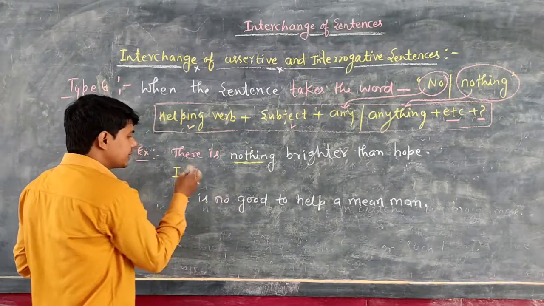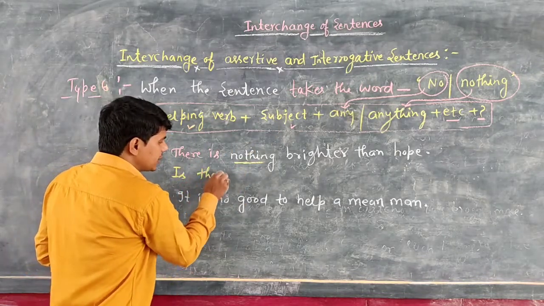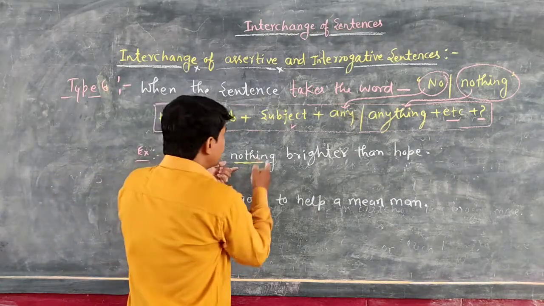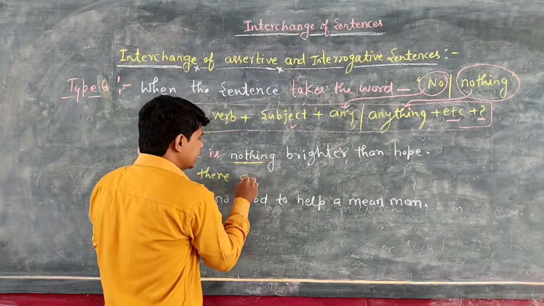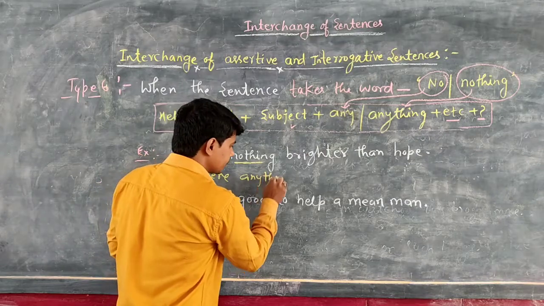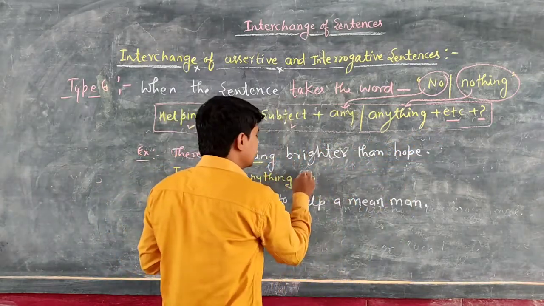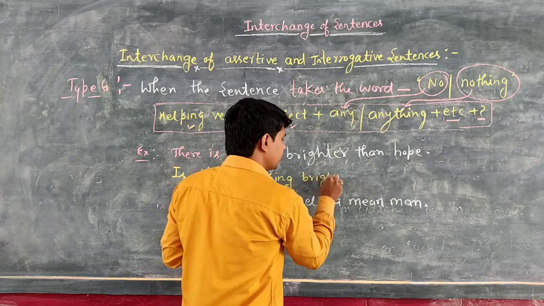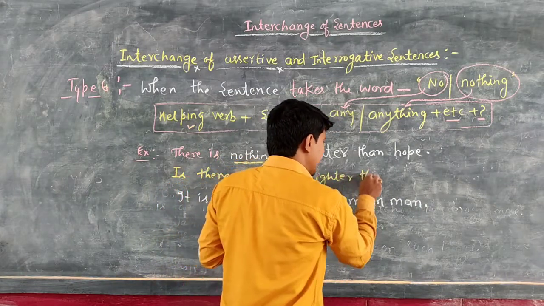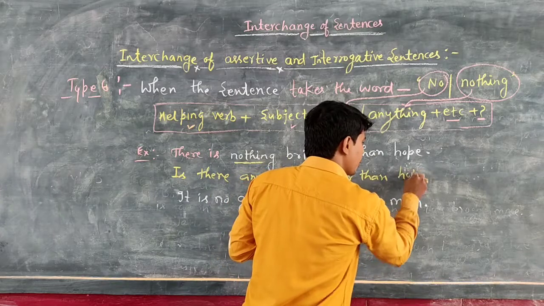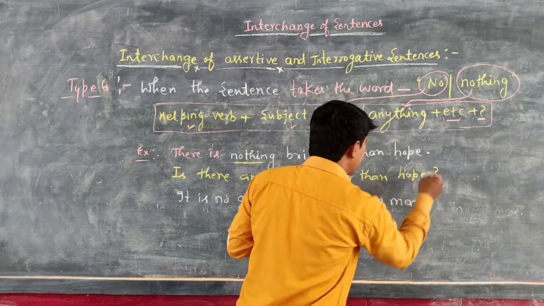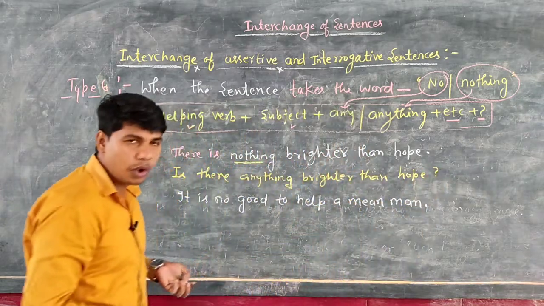So what is the subject? The subject is there. So you will mention is there. So now nothing will change into anything. Is there anything, then the rest. So what is the rest? Brighter than hope. Is there anything brighter than hope?